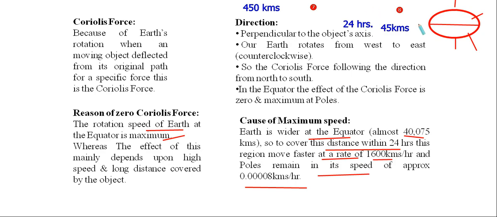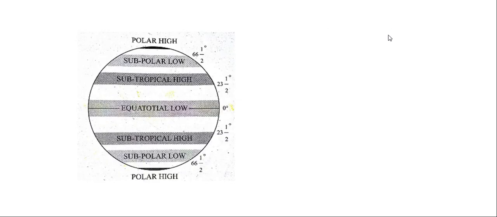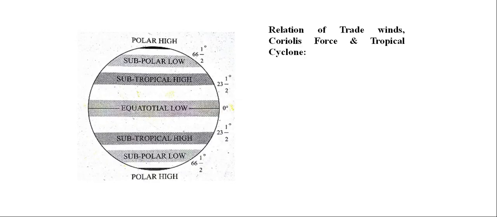And that's why, because of maximum rotation speed, the Coriolis effect in the equatorial part is zero, which is also known as the deflection force. It is zero.